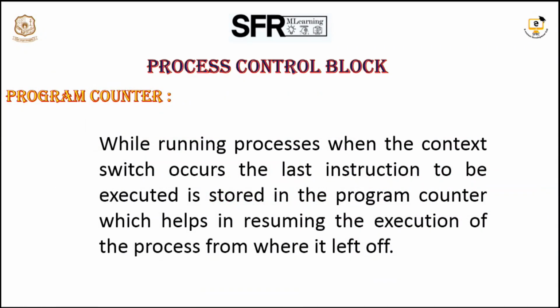Now let us see the program counter. The program counter always contains the address of the next instruction to be executed. Say we have a process that contains 5 instructions: I1, I2, I3, I4, I5. Let us say that while executing the I3 instruction, the process execution is stopped. Now, with the help of the program counter, the CPU will execute the next instruction. I3 is already executed, so what is the next instruction? I4 is the next instruction. Now the CPU checks the program counter and starts the I4 instruction.